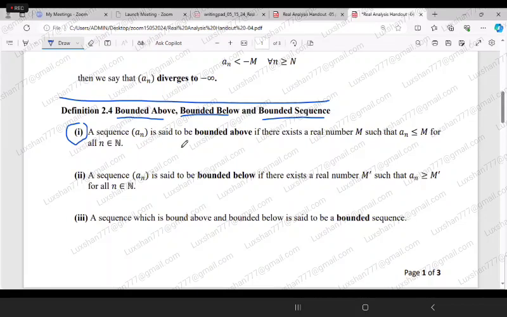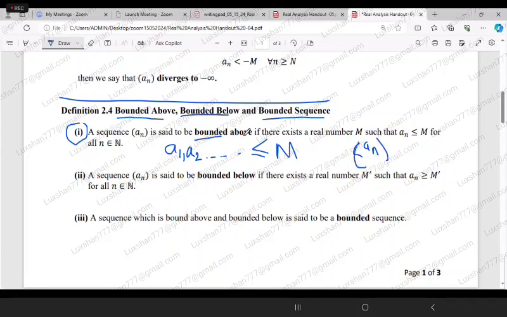A sequence An is said to be bounded above if there exists a real number M such that An is less than or equal to M for all n belonging to N. That means if you have the sequence A1, A2, and so on, all the values of the sequence are less than or equal to a real number M. If you have such a real number, then we say that the sequence An is bounded above.